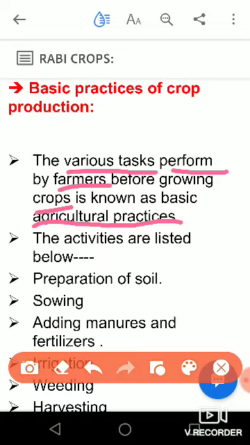So, why do we even need to do this? Why do farmers prepare themselves before going to grow the crops? It is very simple, let's understand with an example. When your examination is near, what do you do?